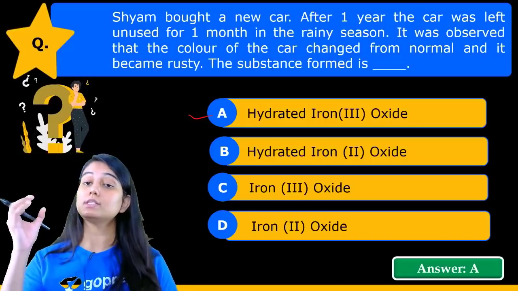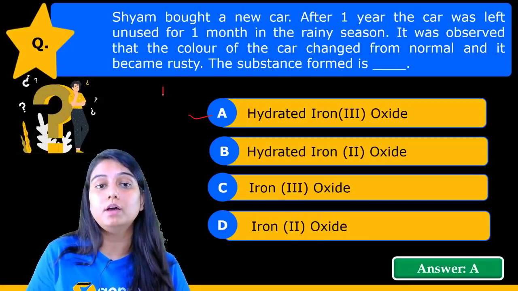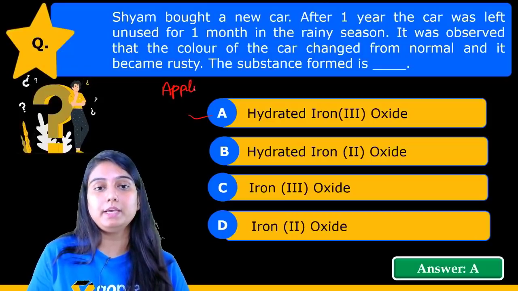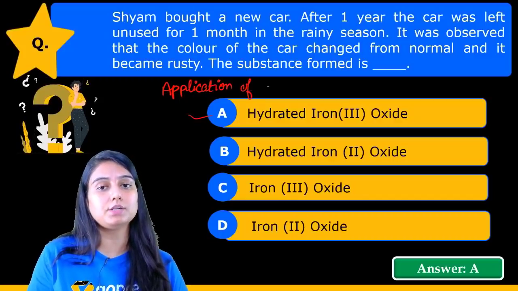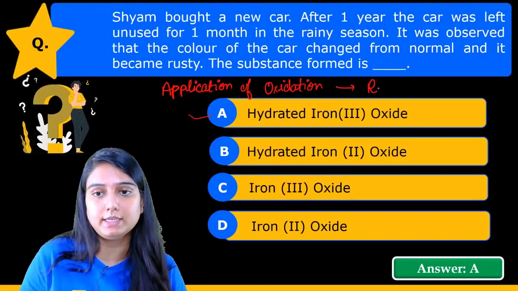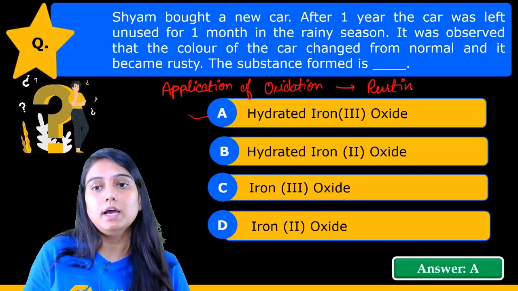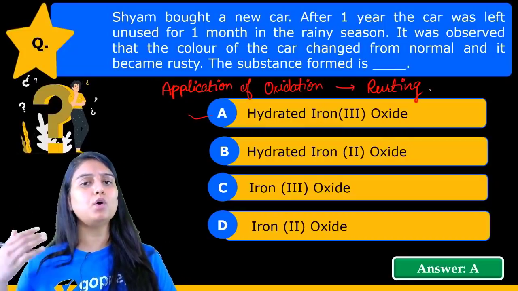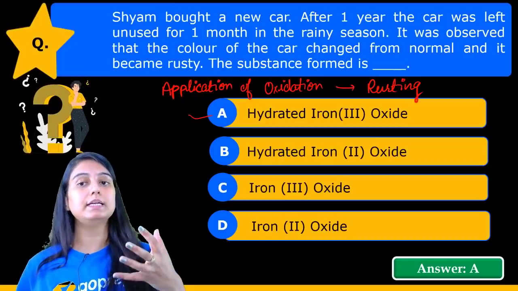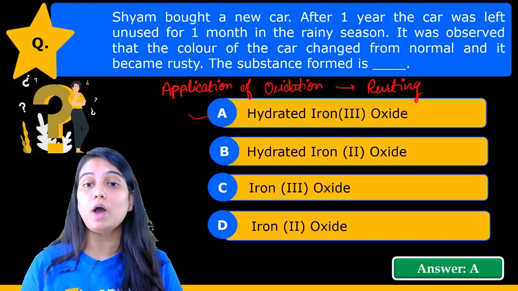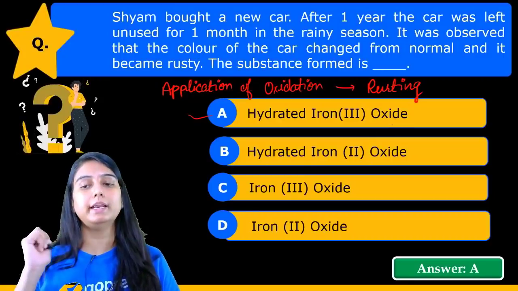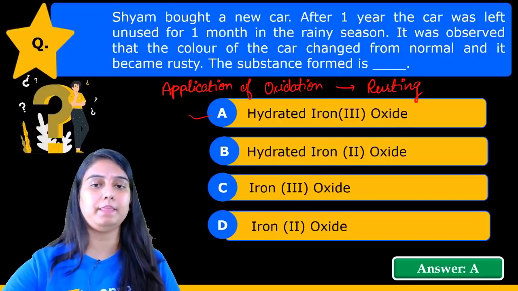This process is basically the application of oxidation reaction, जो आपने पढ़ा है rusting, right? Iron got rusted. So एक iron oxide, and also since it has reacted with the moisture, so it got hydrated. क्या बनता है बच्चों? Hydrated iron oxide. The correct answer is option A.